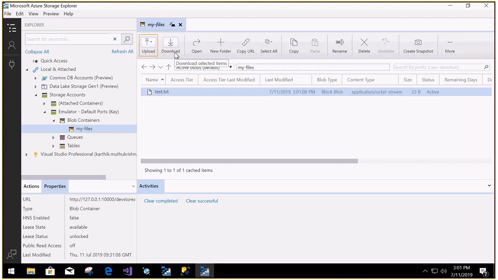the Storage Explorer. You can download it, or else you can even write the C# program once again to read this, because it is stored as a blob, application/octet-stream. You can just read it as a string and get it back. So this is how we can work with the storage account through C# coding.